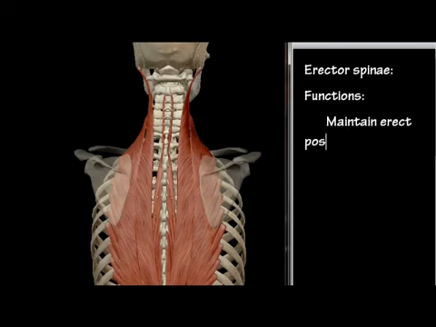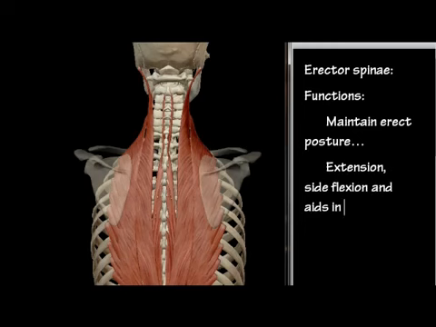Functions of the erector spinae. They have multiple functions. These muscles function to keep the natural curvature of the spine. They maintain the erect posture. The spinal column is not a straight line. The spinal column has several different curves, and these erector spinae muscles help to maintain these curves.